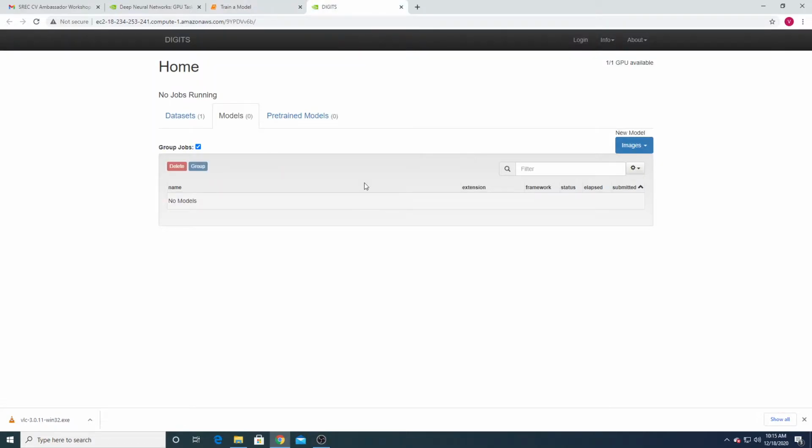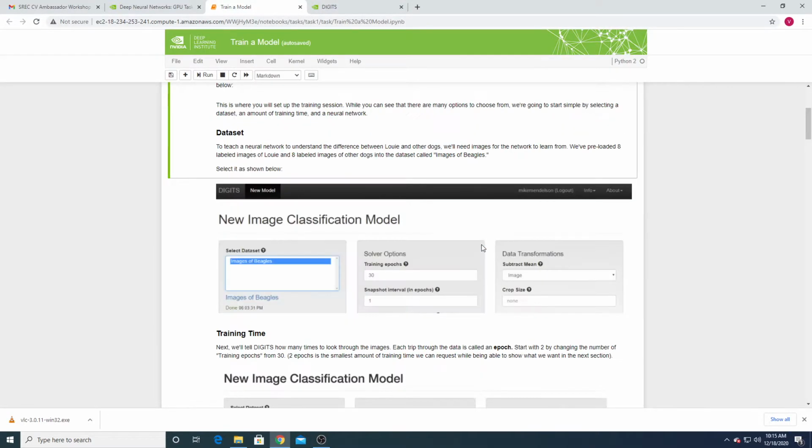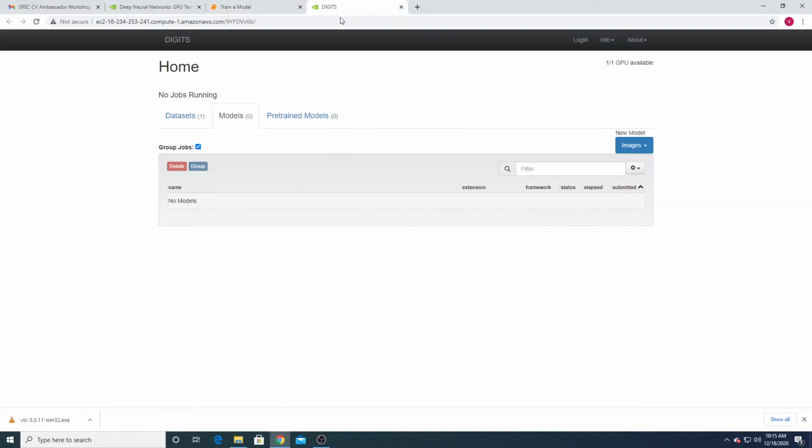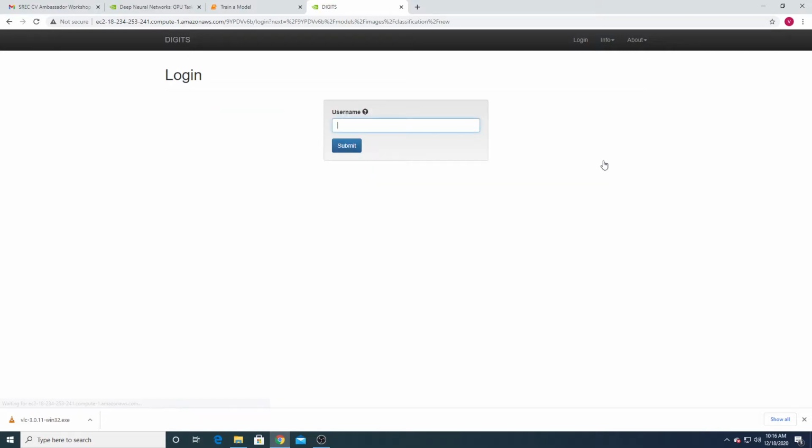Once you click on Open DIGITS, you are able to see the screen. Now first go to Images, since we are doing image classification. Click on Classification and give any username of your choice.